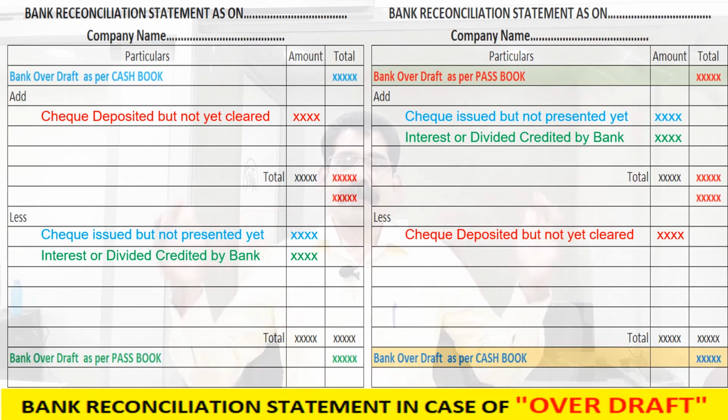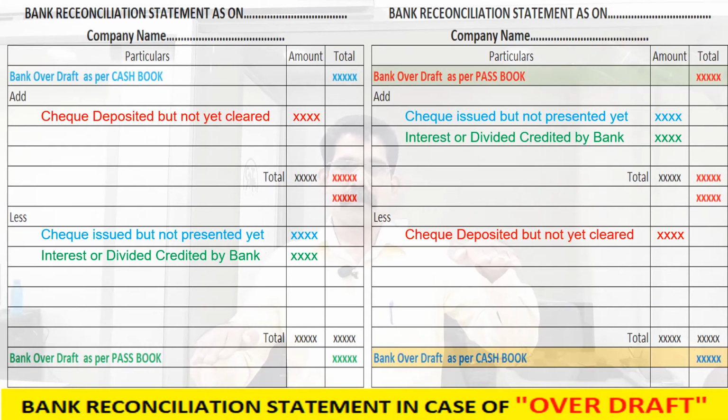A customer directly deposited the amount. What will happen? The customer has directly deposited or transferred the amount to our bank account, our overdraft account. As per the bank record, our overdraft is decreased by that amount. We didn't record that transaction in our books of account. So, as per the cash book, our bank overdraft is increased by that amount. As per the cash book, our bank overdraft is here. As per the passbook, our overdraft is here.